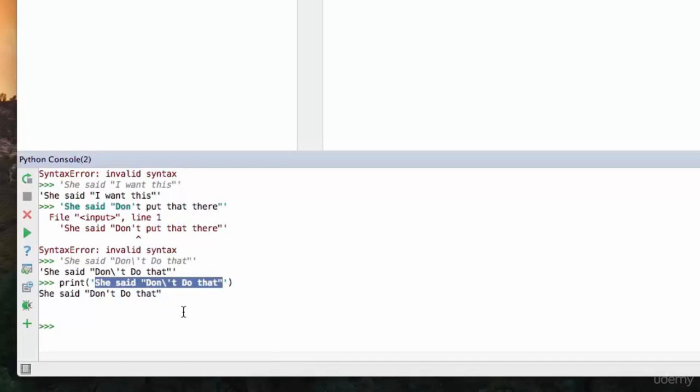So there's times when you're going to need to do each of these in your Python code, and so that's how to handle strings and what they are. Again, a string is just a series of characters which is interpreted as text, and you can print it and you can manipulate it. We're actually going to get into string manipulation in the next video.